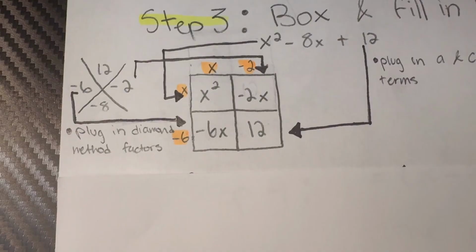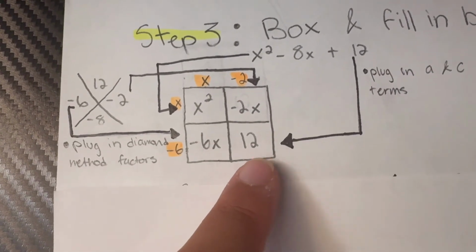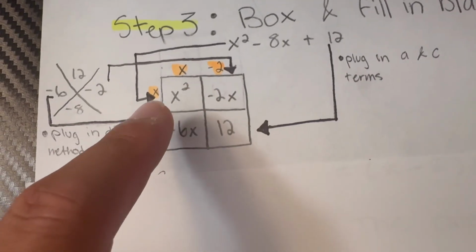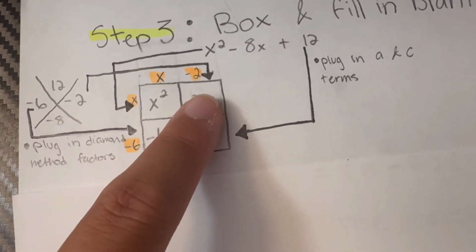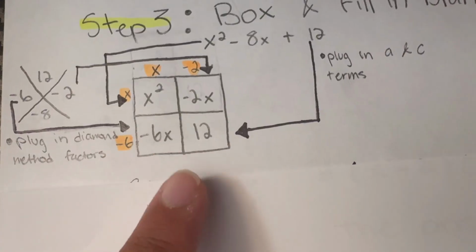Knowing that I did the diamond already, this helps me figure out what could equal this. I then plug in what equals negative 2x, which is x times negative 2, and also what equals negative 6x, which is negative 6 times x.